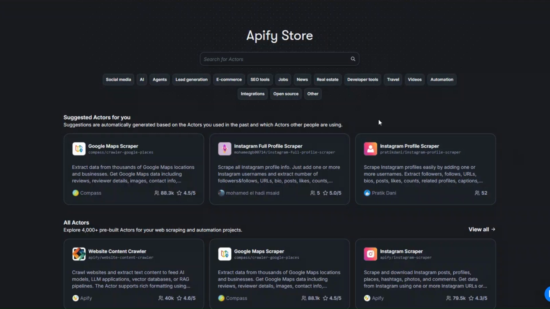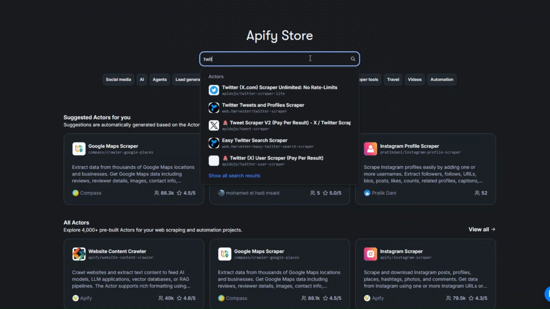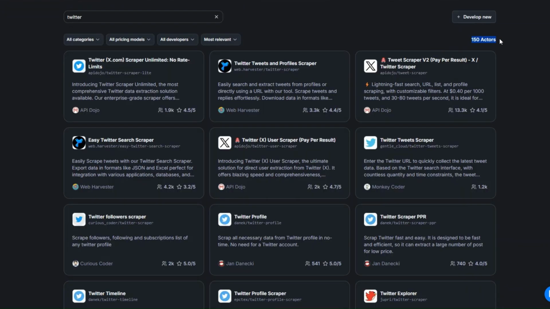So create an account on Apify, and after creating an account, head over to the Apify store. Here we're going to search for the website that we'd like to scrape. In our case, we'd like to scrape Twitter, so I'll search for Twitter right here and then click on search. Here you'll see 150 tools that you can use to perform a particular action on Twitter. In our case, we'd like to scrape tweets. I'm going to use this first tool right here and open it in a new tab.